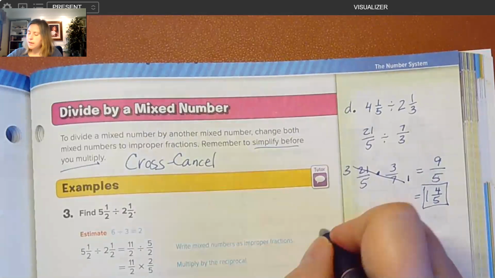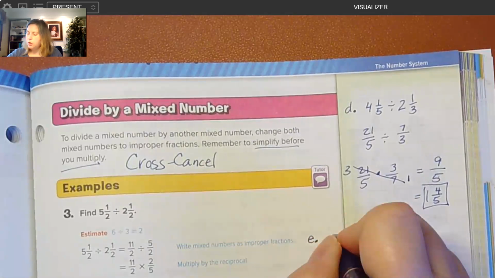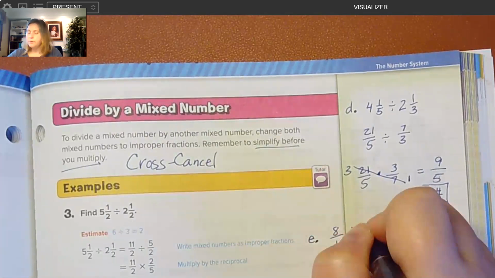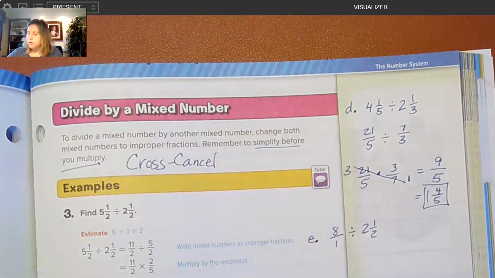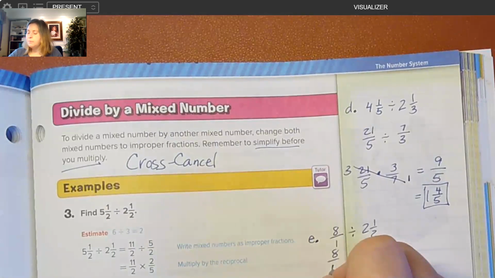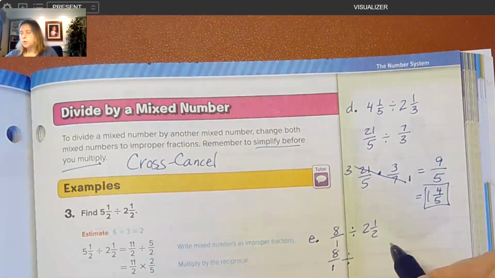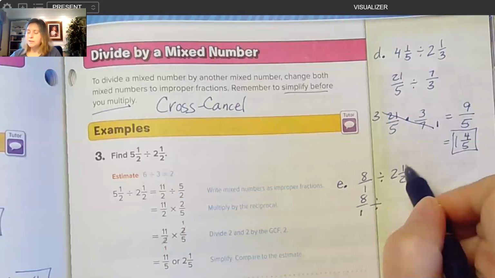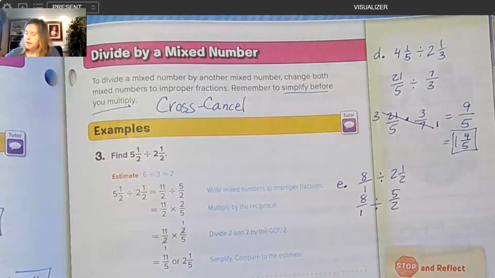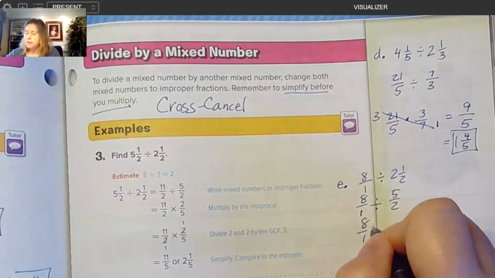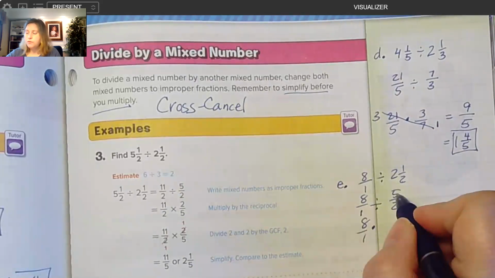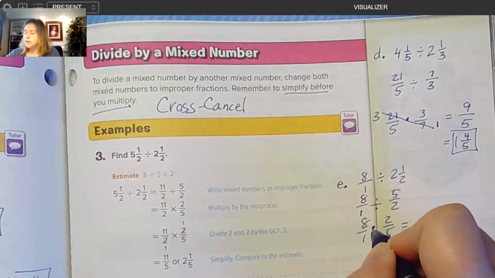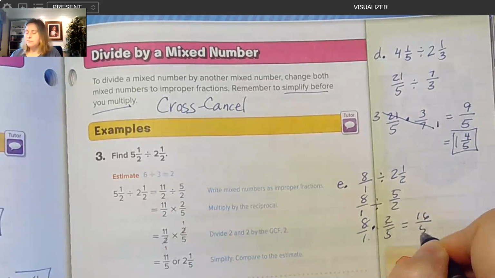Okay, let's do exercise E. That is 8, which I'm going to write as 8 over 1 divided by 2.5. So 8 divided by, and then I'll change that 2.5 into an improper fraction. 2 times 2 is 4, plus 1 is 5. So 5 halves. All right, and then 8 over 1. I'm going to change my divide to times, and if I change divide to times, I have to change 5 halves into 2/5. Numerator times numerator is 16. Denominator times denominator is 5.